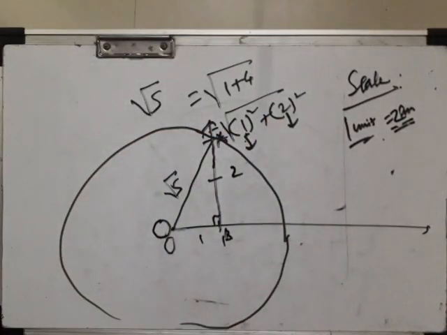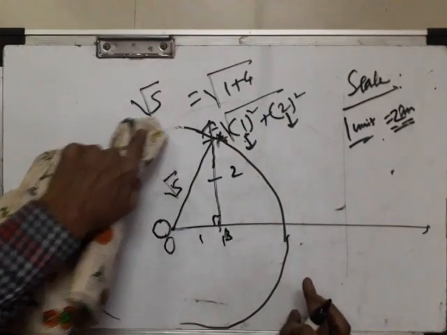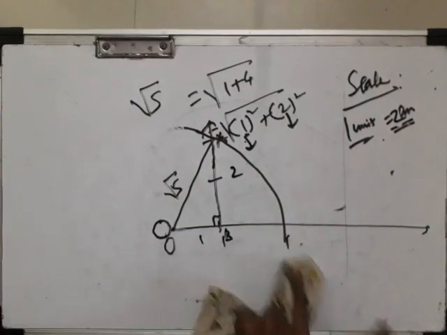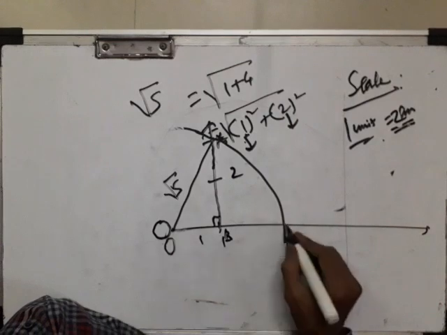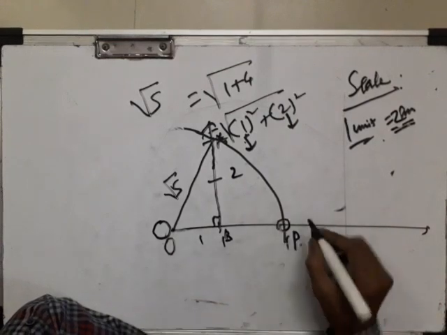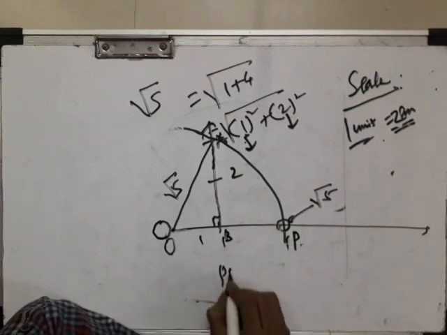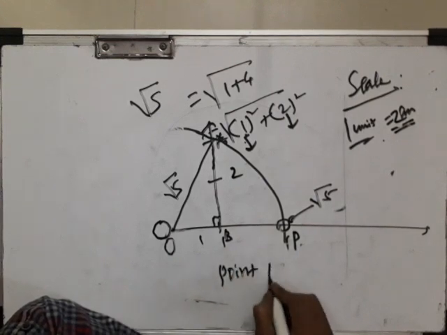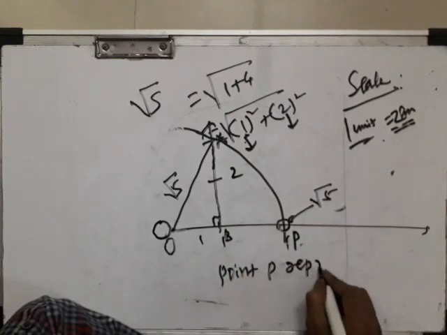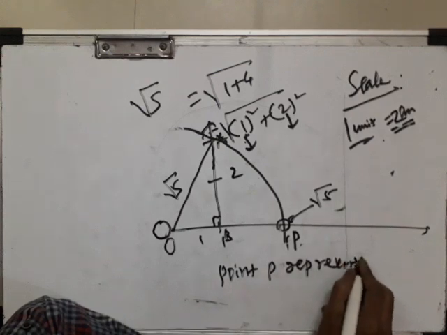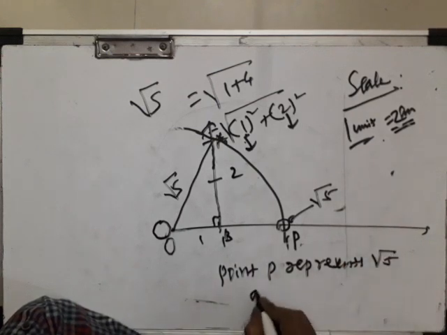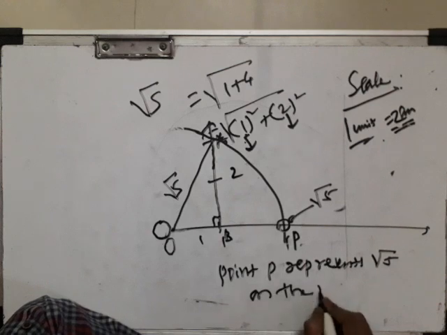In previous video also, I have explained. Now you can represent this as P. This is √5. Lastly, you can write point P represents √5 on the number line.